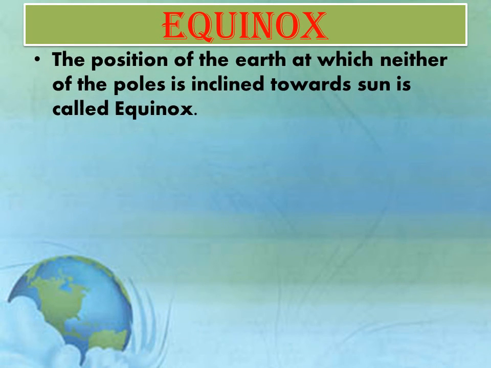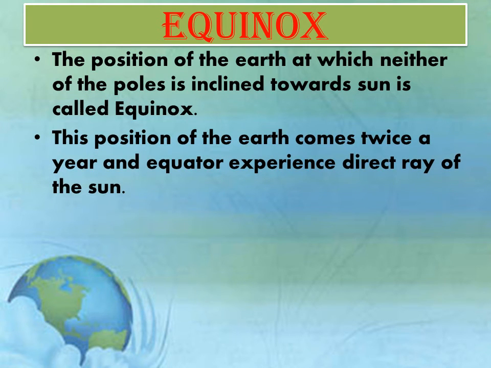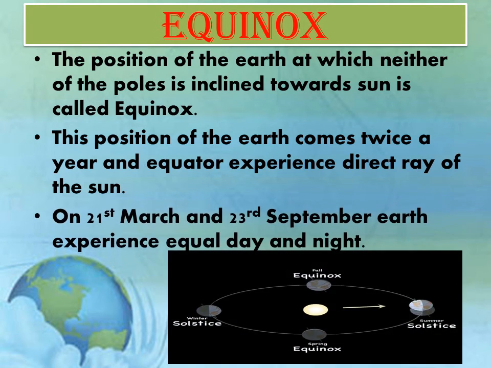Equinox. The position of the Earth at which neither of the poles, meaning south or north, is inclined towards the sun is called equinox. This position of the Earth comes twice a year and the equator experiences direct rays of the sun. On 21st March and 23rd September, the Earth experiences equal day and night.